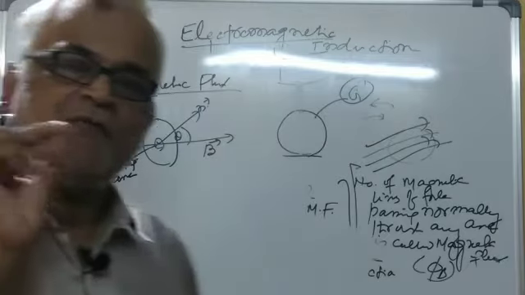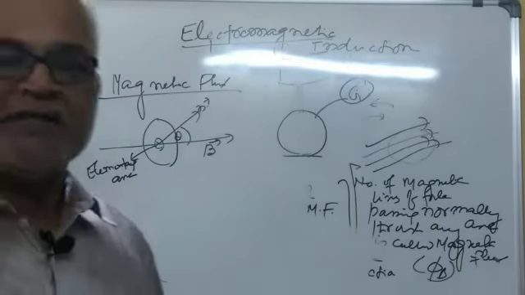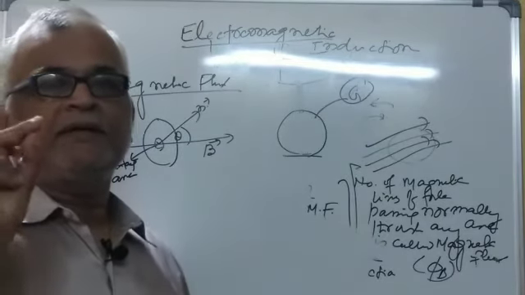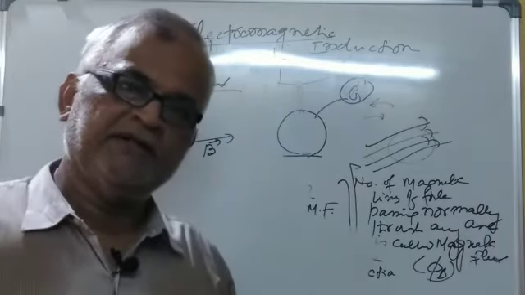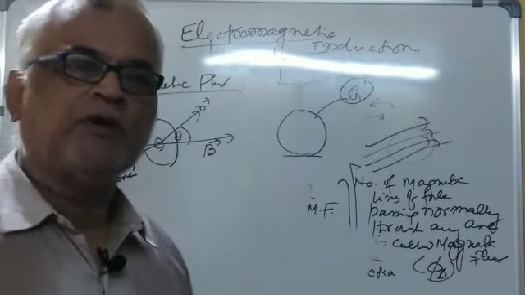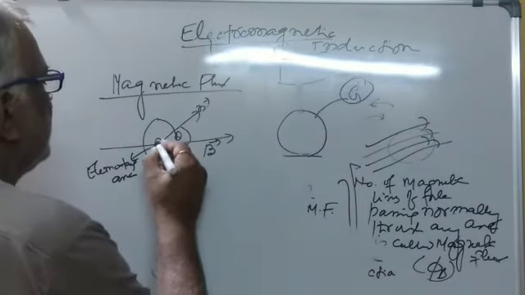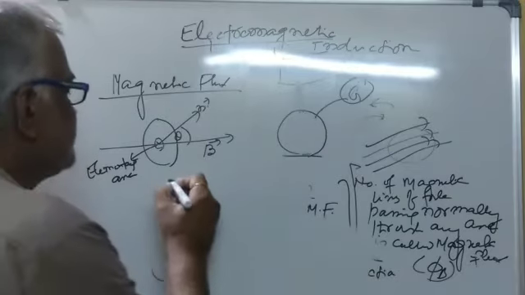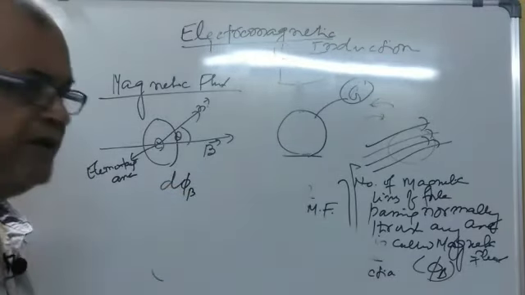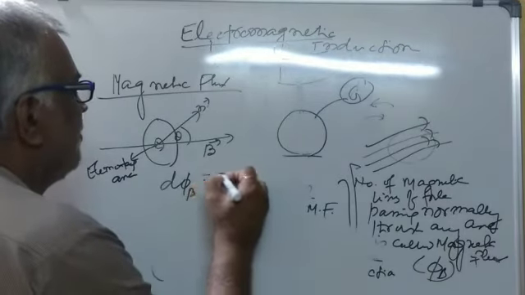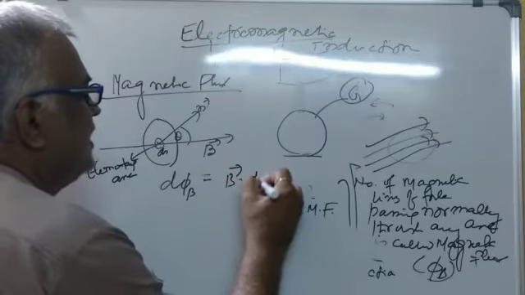You all know a small elementary area. In my previous lecture, I had already told you a large area is a scalar quantity, but a small elementary area is always treated as a vector quantity, and its direction is towards the outward drawn normal. So mathematically, the small amount of magnetic flux d phi B is the dot product of B and dS, suppose its magnitude is dS.